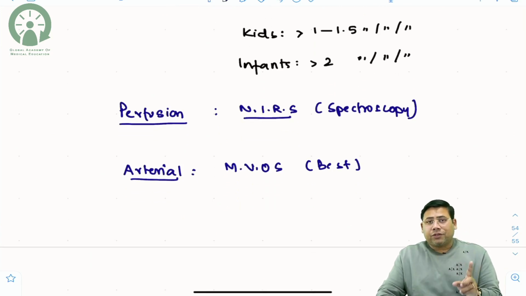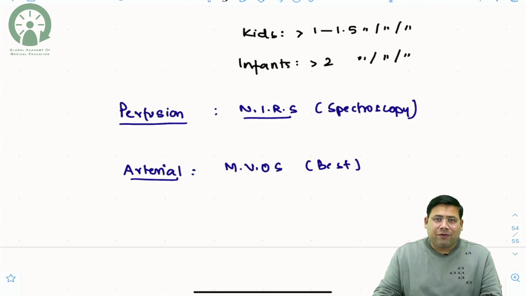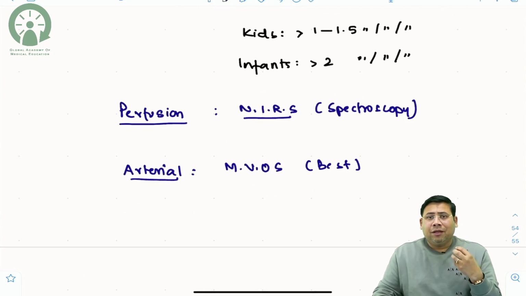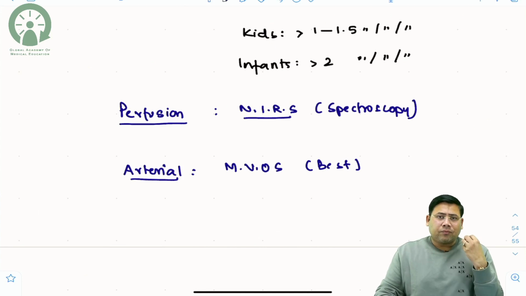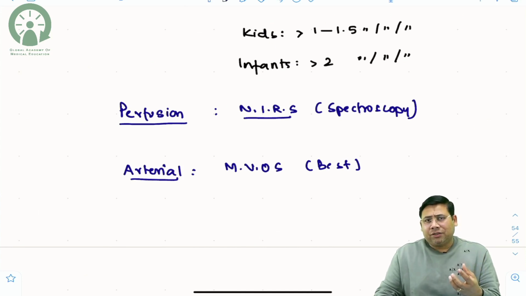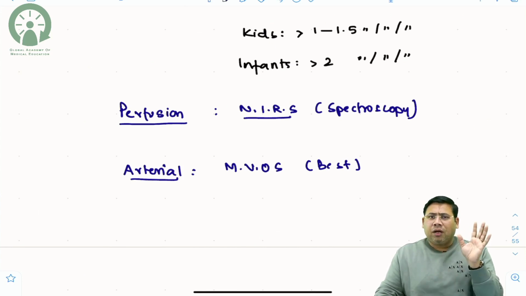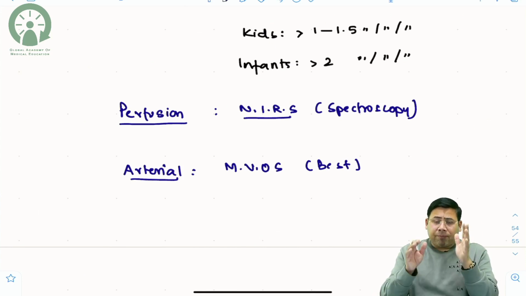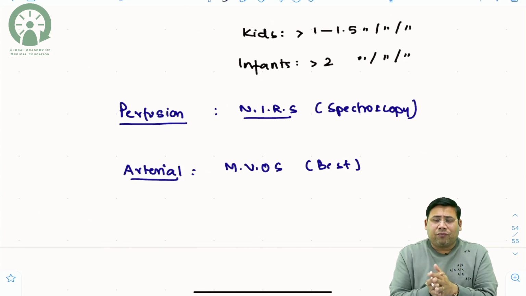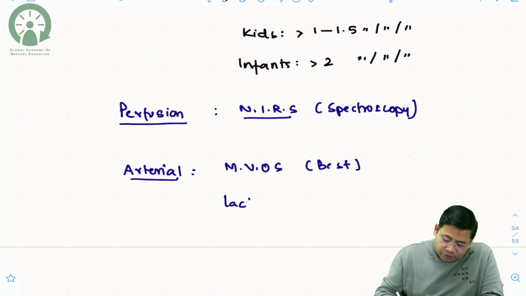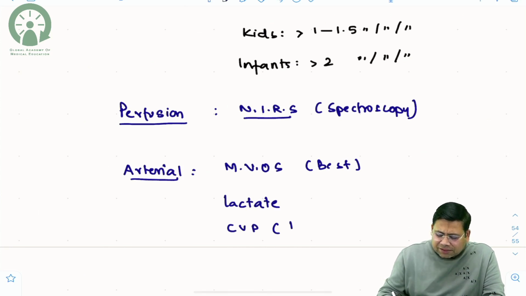Remember, if you get a question where base excess is also given and the urine output is given, then see what they are asking. If they say guide for resuscitation, initial guide for resuscitation, the most important clinical parameter is urine output. If they ask the best parameter to decide the recovery of the patient from shock, base excess, if it is there, is better than urine output. And then lactate levels. Remember, you can use CVP, but this is unreliable. Why? You cannot rely on CVP.